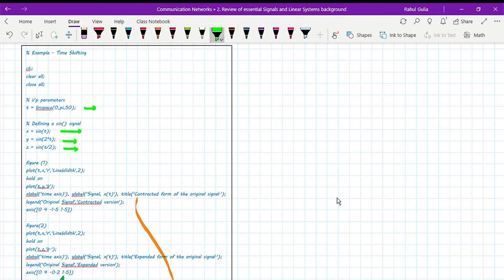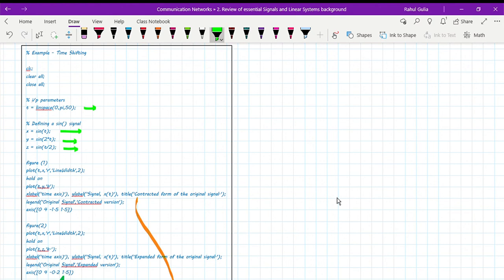So coming on to figure 1, my plot t comma x is nothing but the original signal. Again hold on, let's tell MATLAB that we have to plot second signal also, that is plot t and y, second signal. Now second signal is nothing but the contracted form.